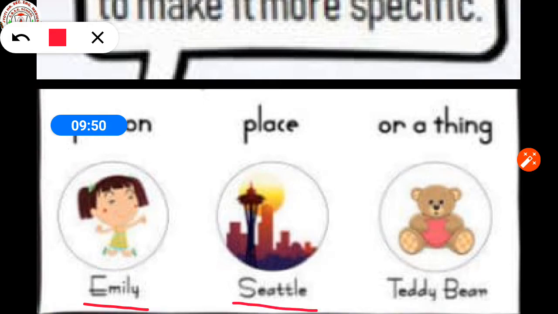Seattle is the name of a place. Teddy bear is the name of a thing. So now we understand that a proper noun is a specific name for a particular person, place or thing. Proper nouns are always capitalized in English, no matter where they fall in a sentence.